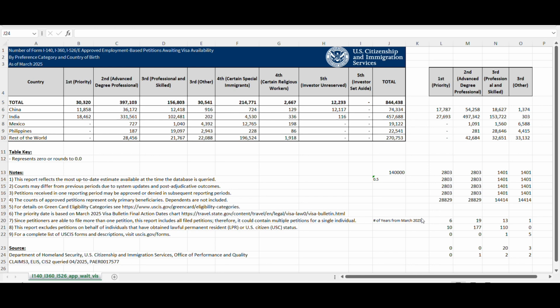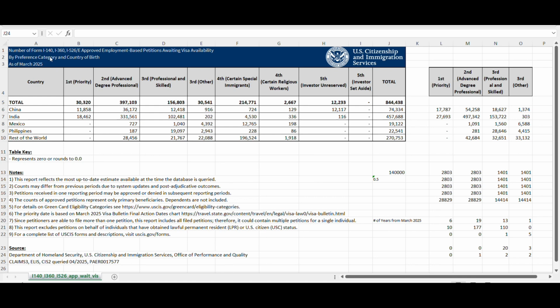This is one of the reports that USCIS generates on the immigration data web page, which I downloaded. I think this is the latest one that I have so far for this kind of data, as of March 2025, which is pretty much recent.